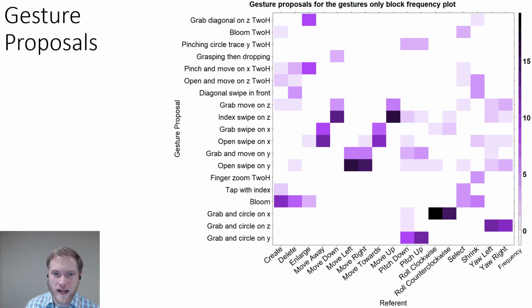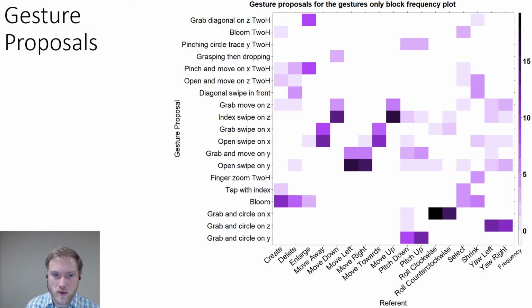The next two slides use the same graph. This slide is of the gesture proposals from the gesture-only block, and the next slide is of the gesture proposals from the gesture and speech block. In this graph, proposal frequencies are denoted by color, with darker color indicating more proposals. Across the x-axis are the referents used, and on the y-axis are the textual descriptions of the gestures proposed.